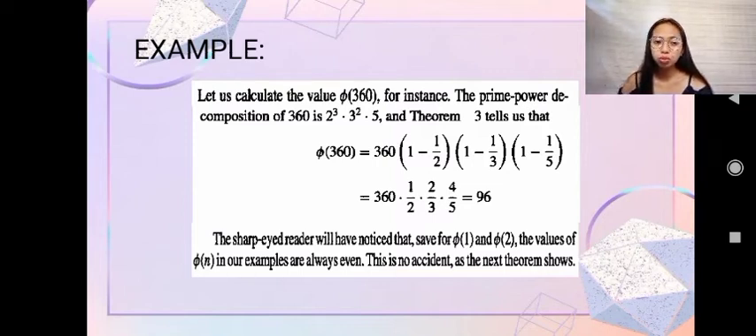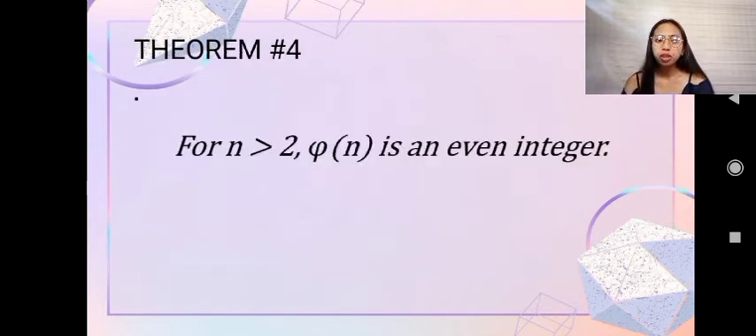So the sharp-eyed reader will have noticed that, save for phi of 1 and phi of 2, the values of phi of n in our examples are always even. It is no accident, as the next theorem shows. So next is theorem number 4. It states that for n greater than 2, phi of n is an even integer.